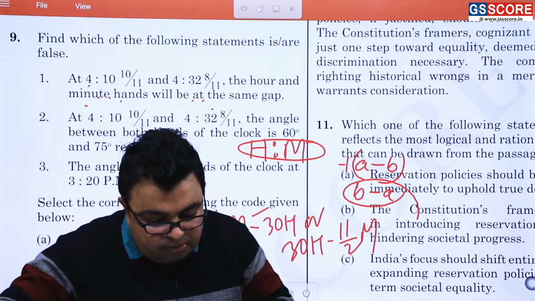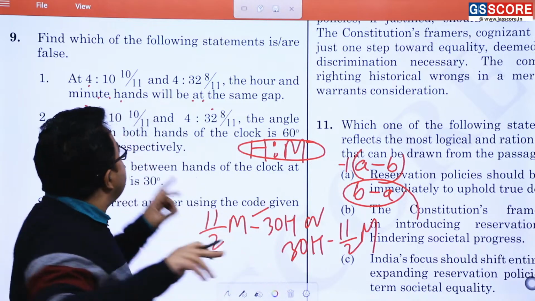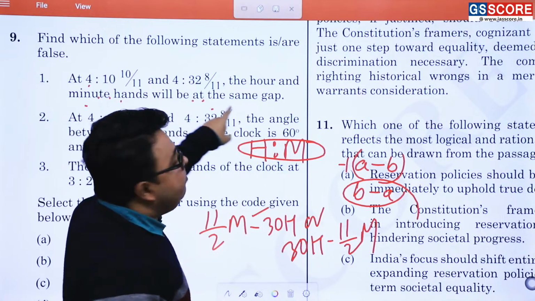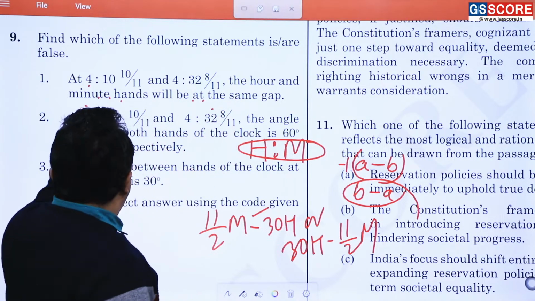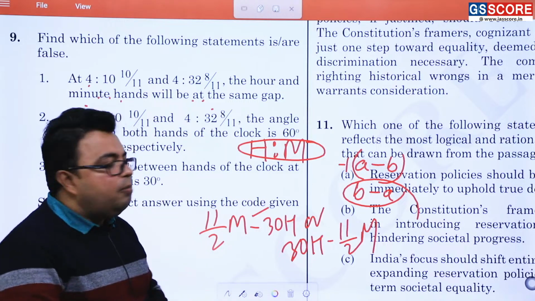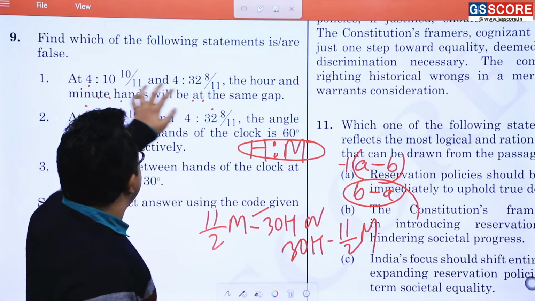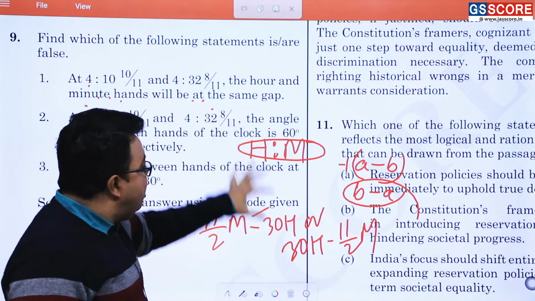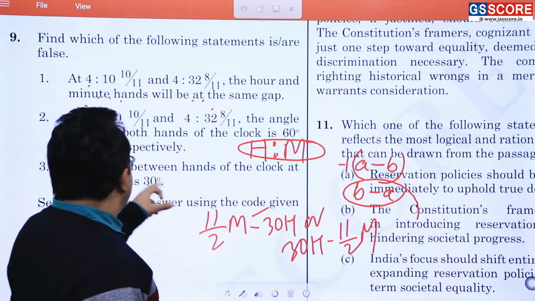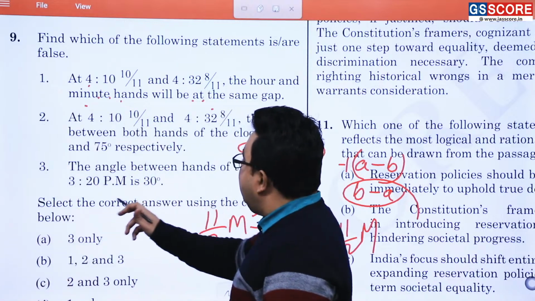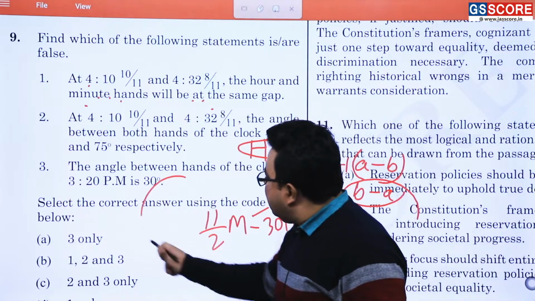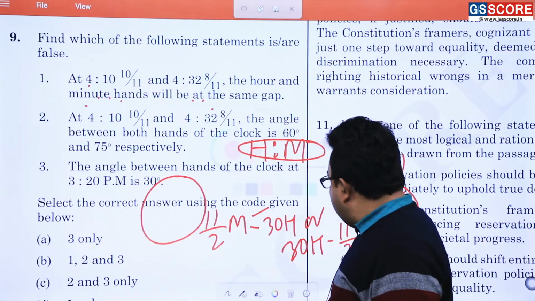The first statement is, okay, there are two timings, here different angle will be there, here different angle will be there. It is saying that it will be at the same gap. Okay, here it is being said that these two angles, here you have to just apply the formula and follow the process, 1 process, 2 process, 3 process, 4 process, 4 different answers are there, and you have to check correspondingly. The angle between hands of the clock at 3:20 p.m. is 30 degree angle. Now this question can well be answered, visualized in a very simple manner.